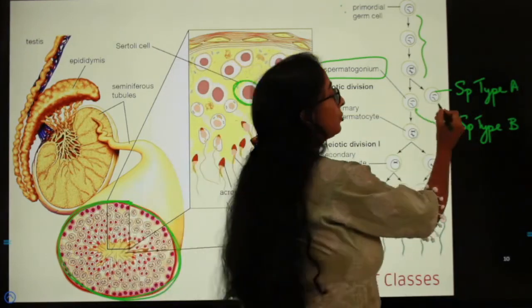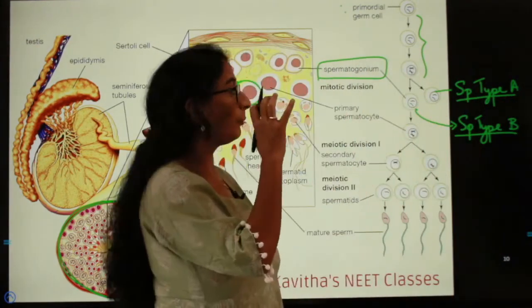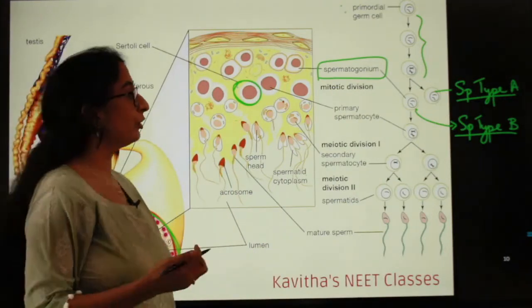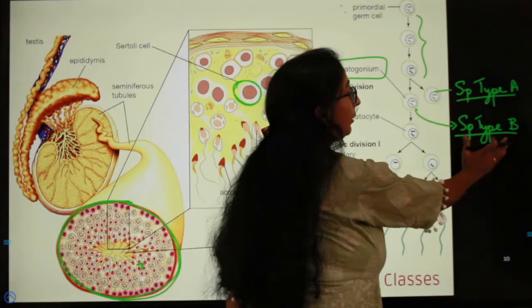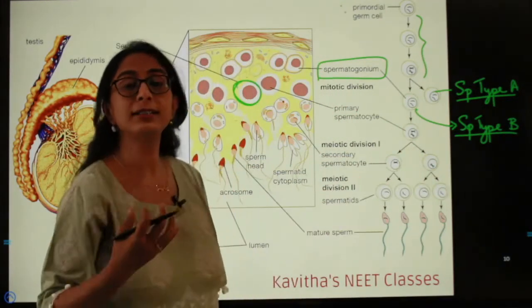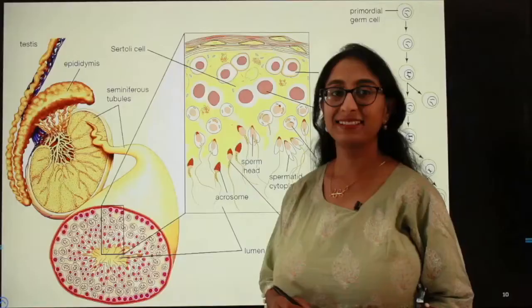So you understood the difference between type A and type B. Type A undergoes further divisions to produce more spermatogonium, whereas type B is the precursor for the production of the sperms.